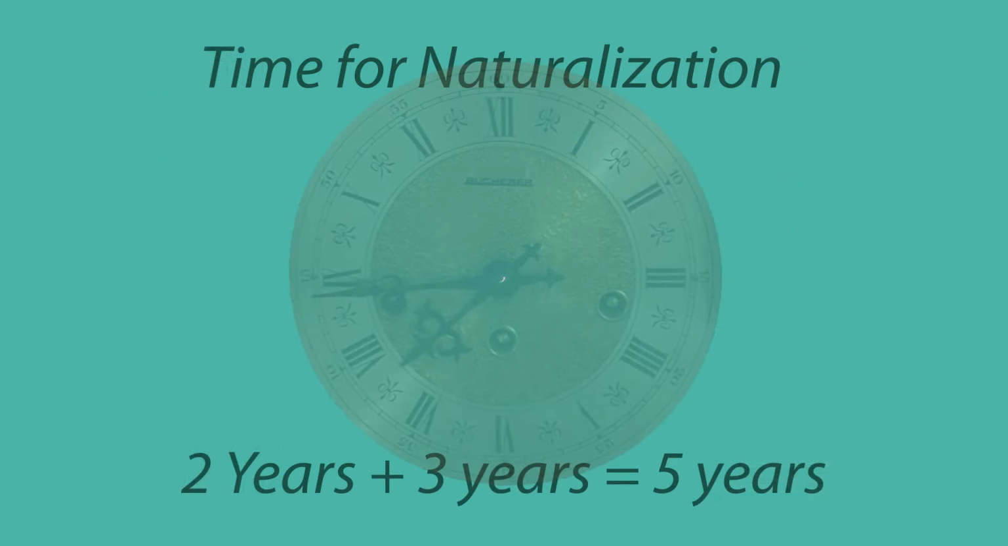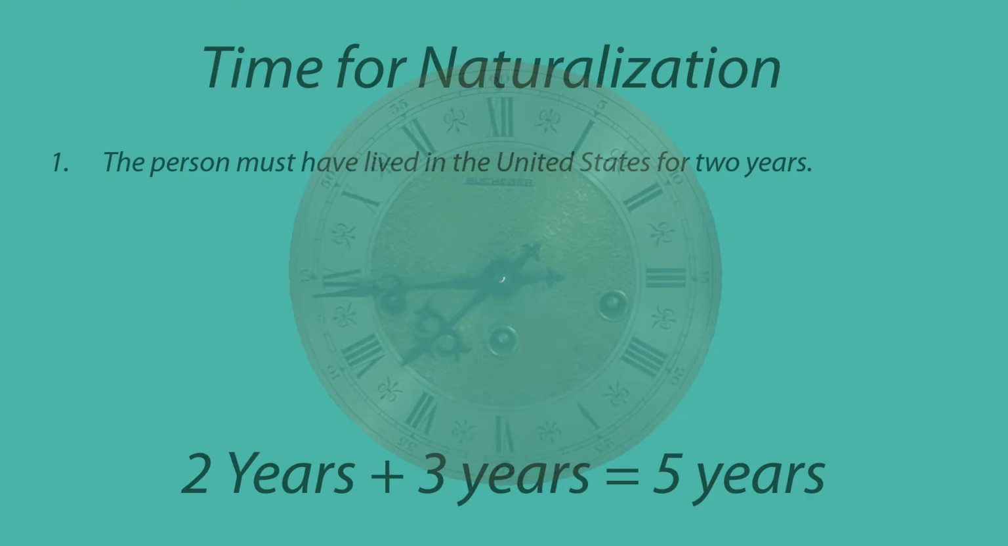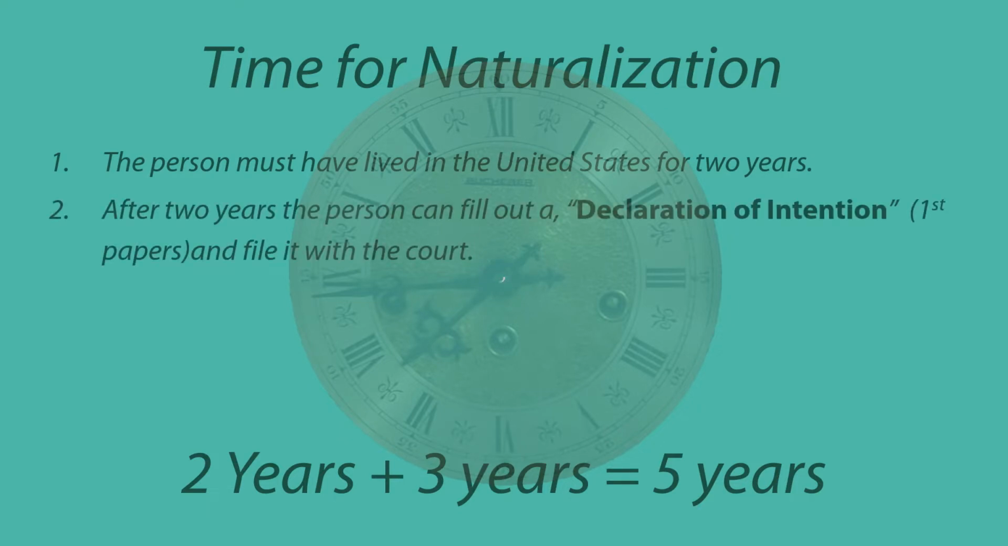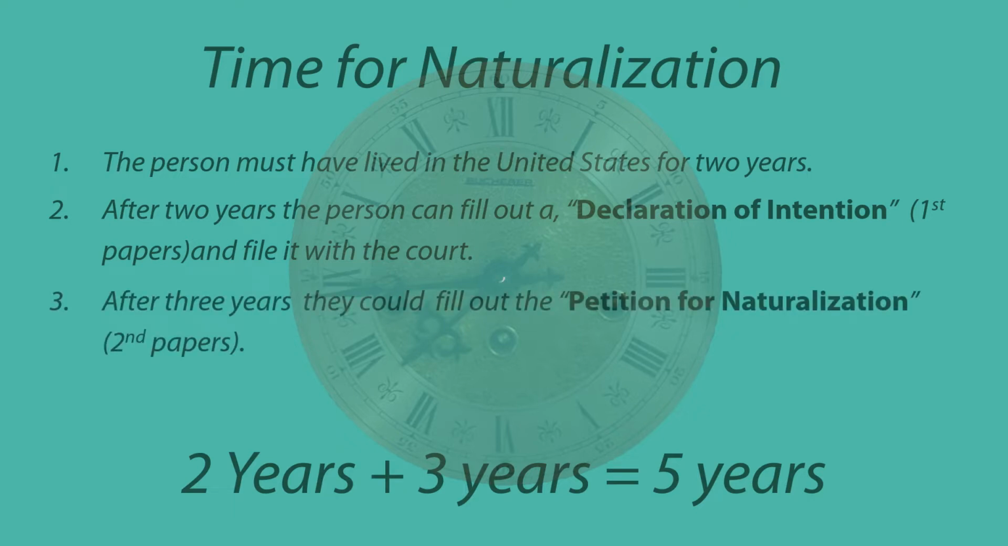The time factor for becoming a naturalized citizen. The person must have lived in the United States for at least 2 years. After 2 years, the person can fill out a declaration of intention, sometimes known as the first papers, and file it with the court. After 3 years, they can fill out a petition for naturalization, the second papers. Sometimes they look exactly the same as the declaration of intention. It has the same information. A lot of times, the second record just has a little bit of information, not much, just their names and the dates and where they were from.